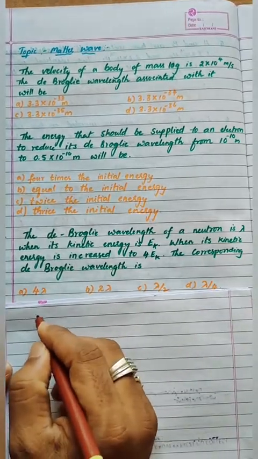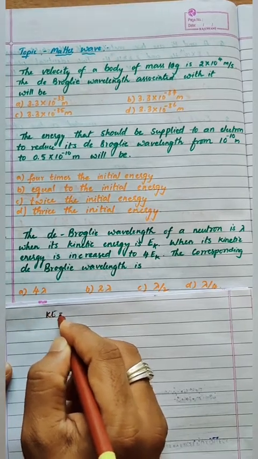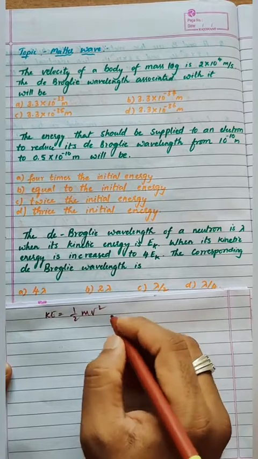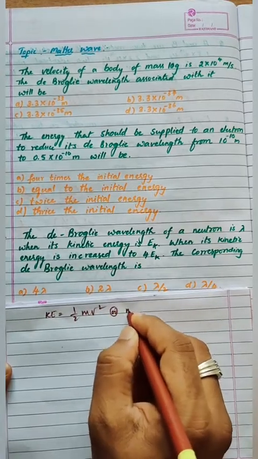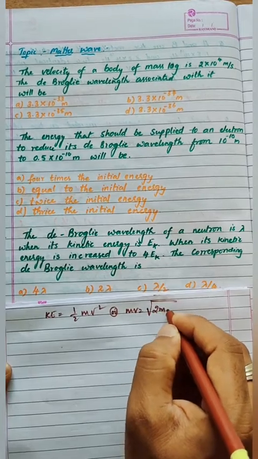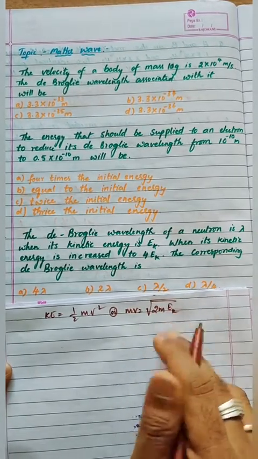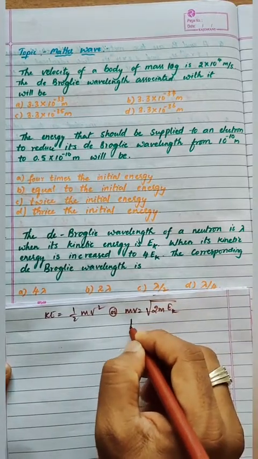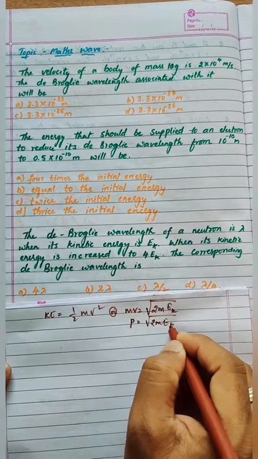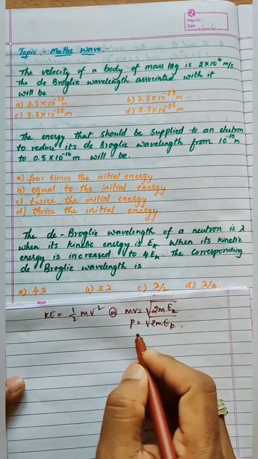So basically we know that kinetic energy is equal to half mv square, or mv is equal to root of 2m kinetic energy. This relation you should be knowing. So in the place of mv I can write p, root of 2mK.